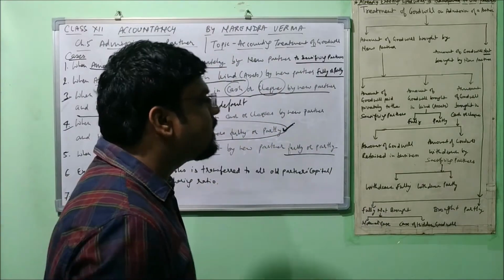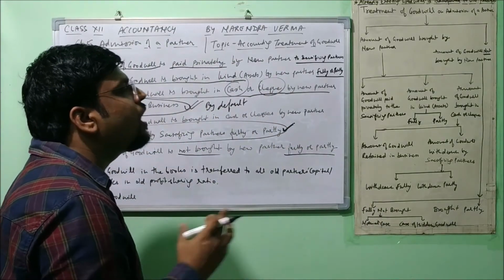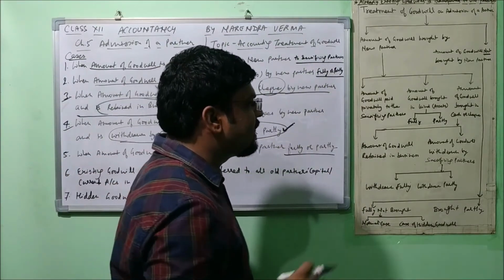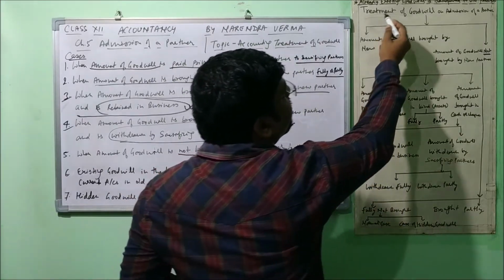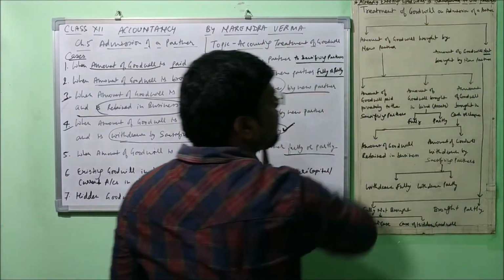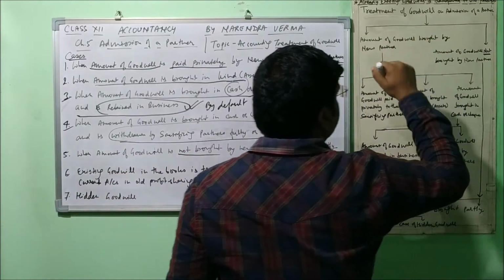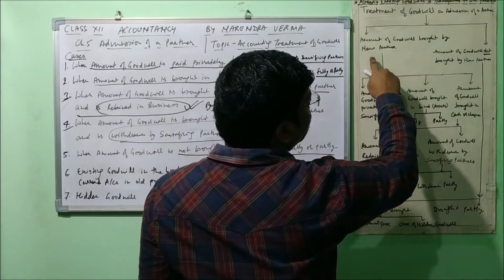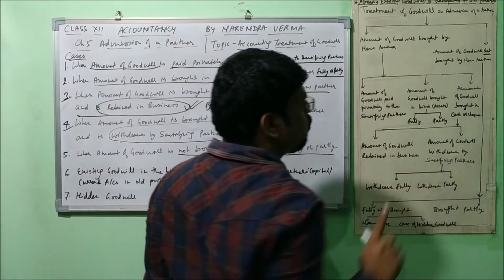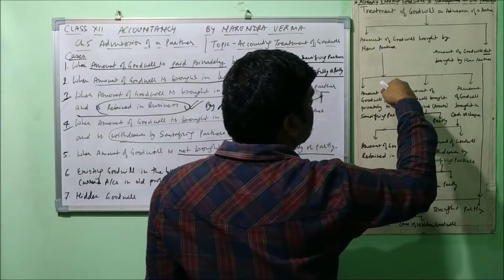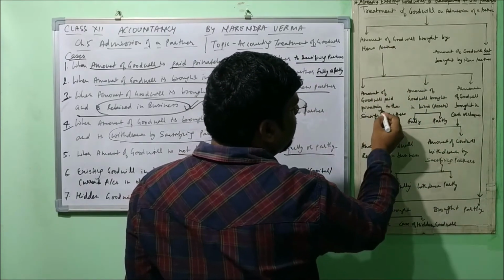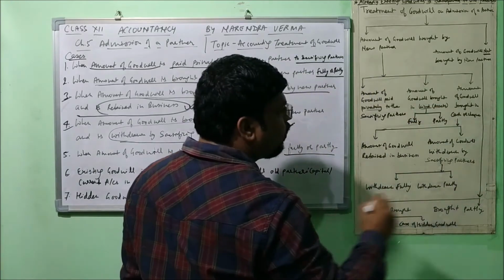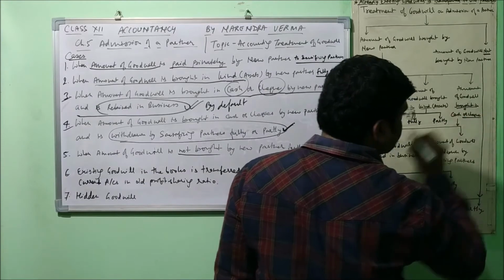Now, all these cases can be understood through a flow chart. I have prepared a flow chart so that you can easily understand all the cases. Already existing goodwill is transferred to old partners. Already I have told you the treatment of goodwill on admission of a partner. There can be 2 cases: amount of goodwill brought by new partner, and amount of goodwill not brought by new partner. When he brings the amount of goodwill, then he may pay it privately to the sacrificing partner, he may bring it in kind, or he may bring it in cash or check.